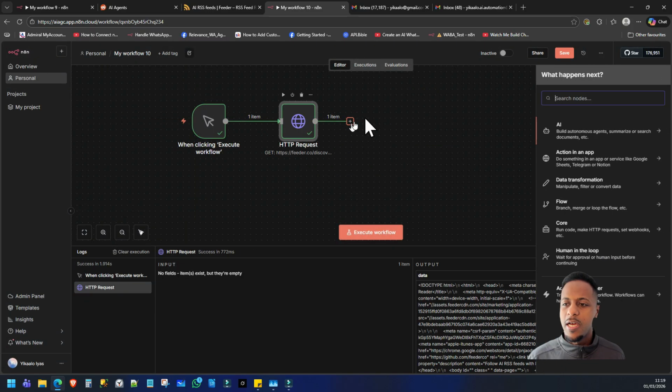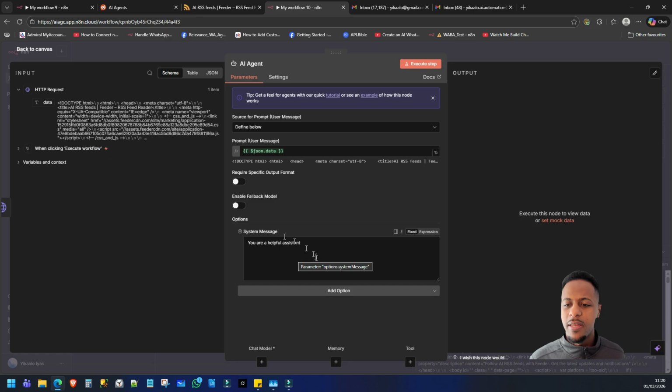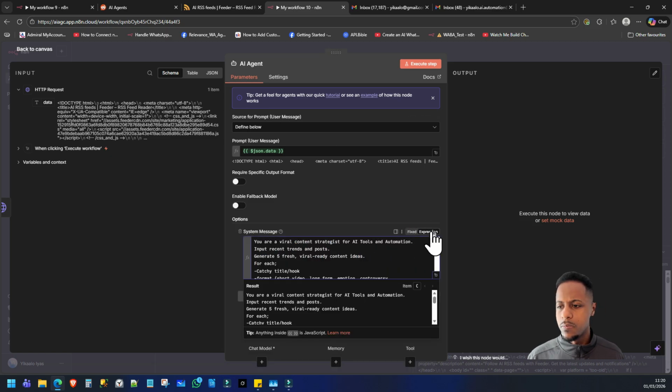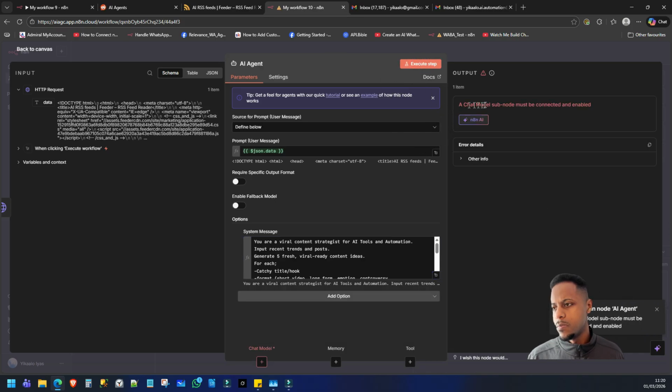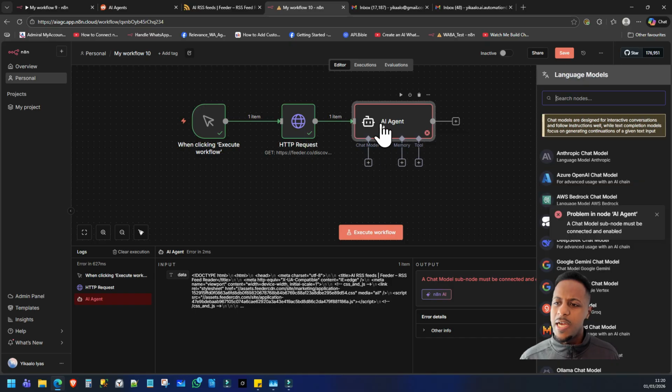Okay, so now you want to add the AI agent, change that to define below, and then we want to add the system message. Okay, so now we need to add the OpenAI module.